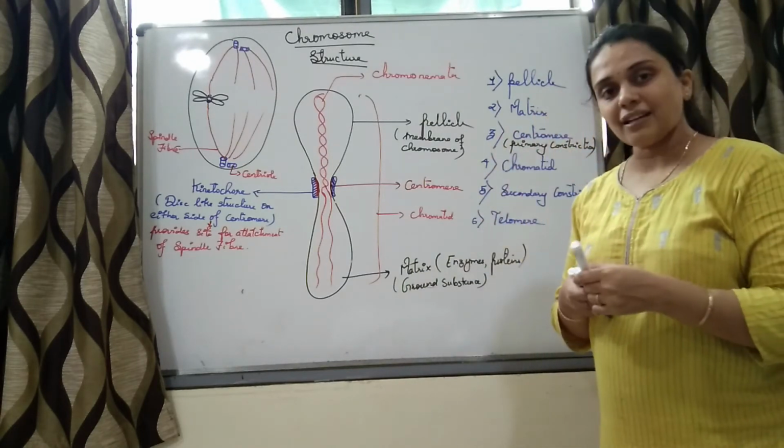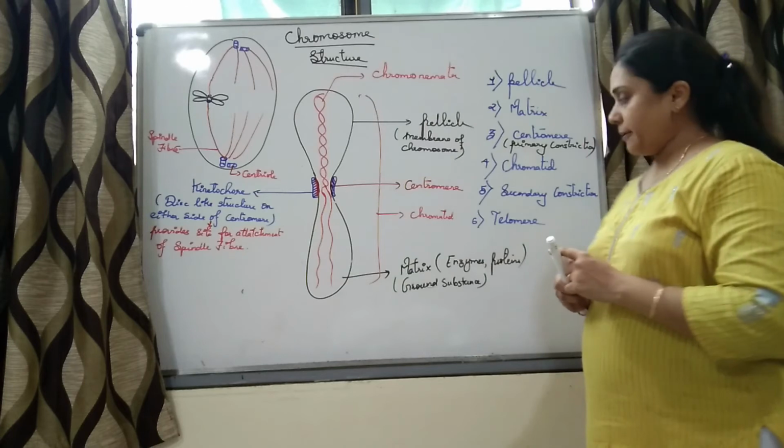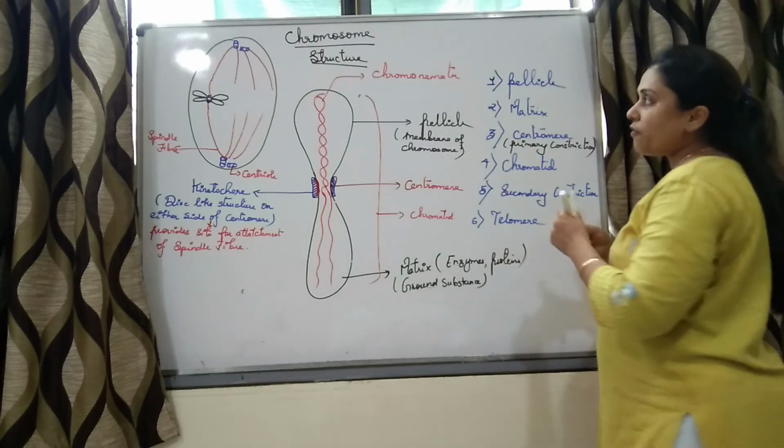These chromonemata have two types of coiling. Which are those two types of coiling?